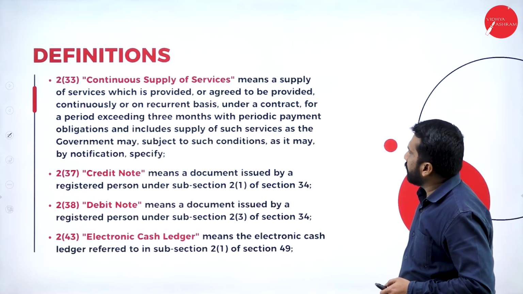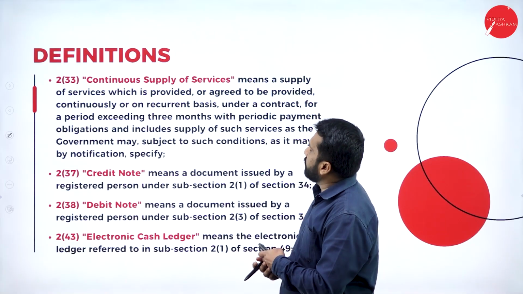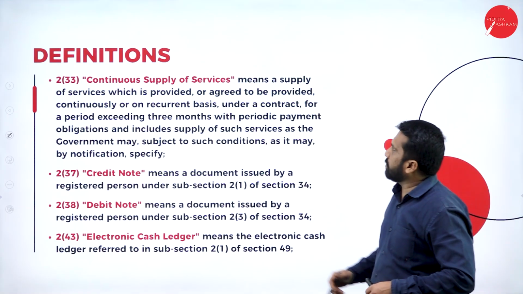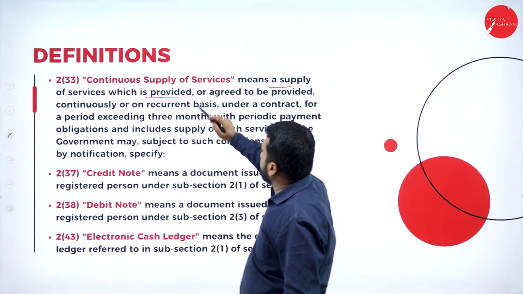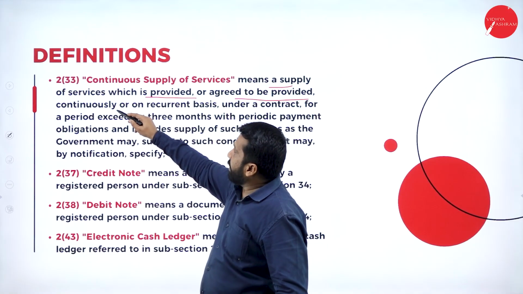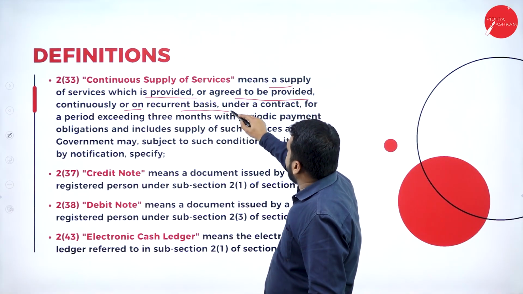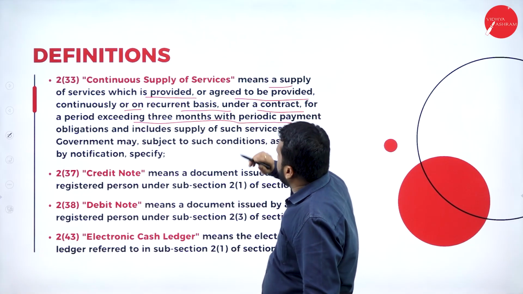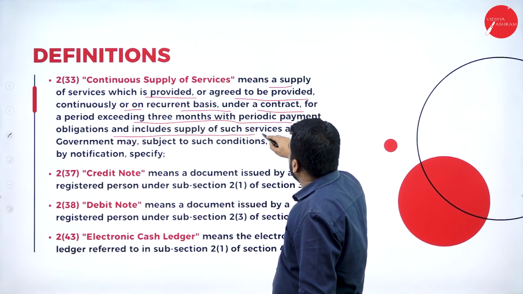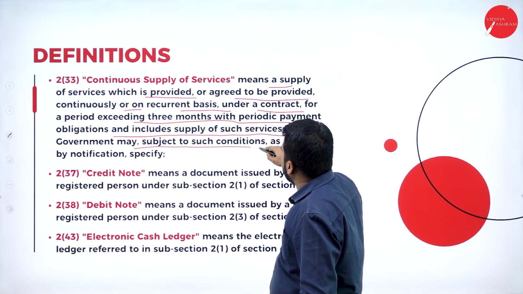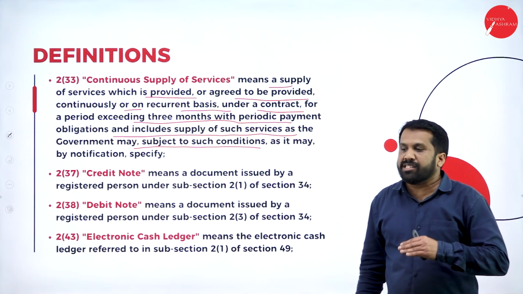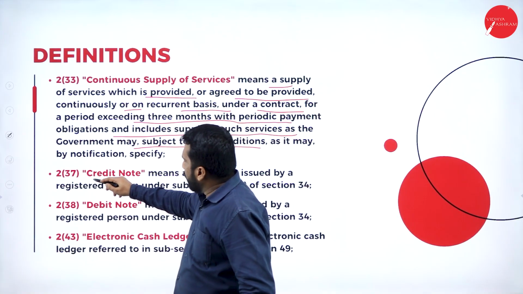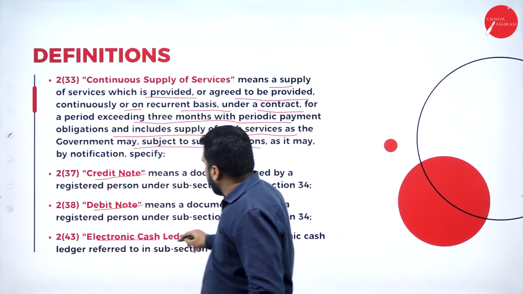Clear? Next. The next one we have is continuous supply of services. The previous one is continuous supply of goods, and the next one is continuous supply of services. A supply of services which is provided or agreed to be provided continuously or on recurrent basis under a contract for a period exceeding 3 months with a periodic payment obligation, and includes supply of such services as a government may notify, subject to such condition. Periodic basis means this month some amount, next month. Periodically they will supply. Then credit note, debit note, electronic cash ledger.